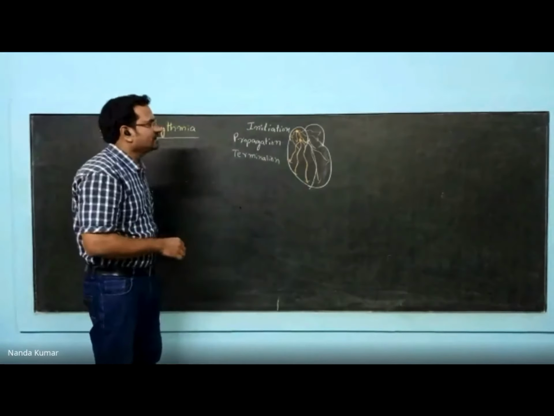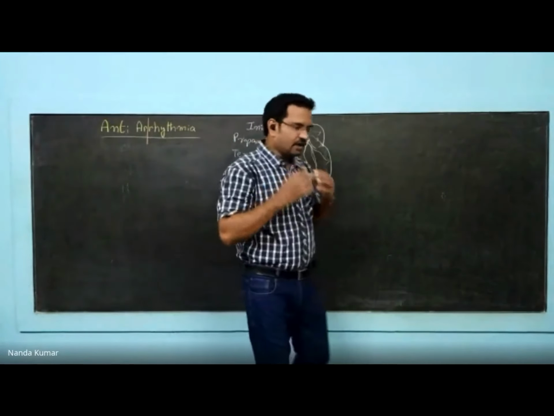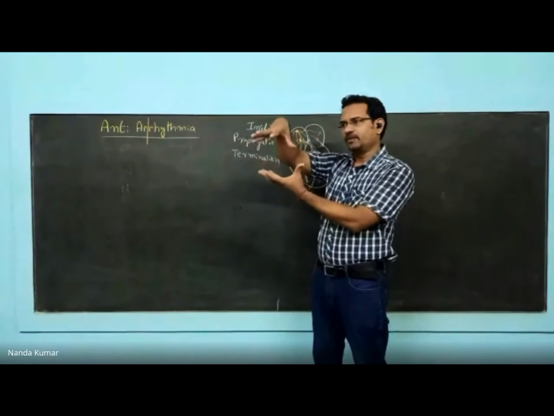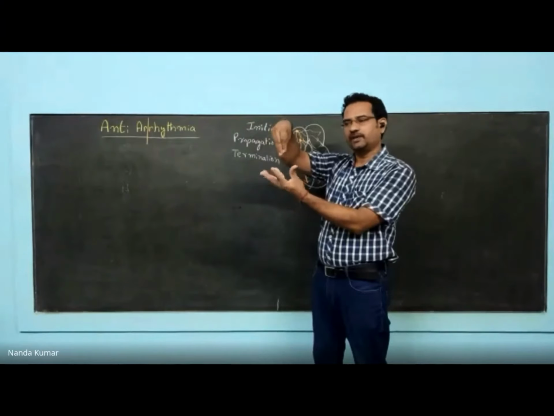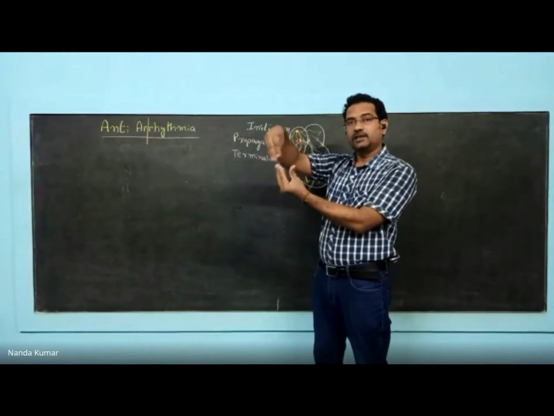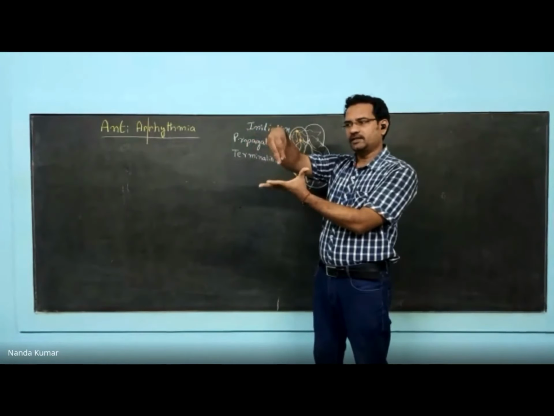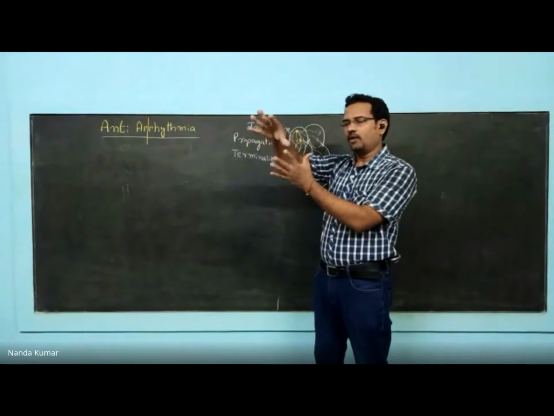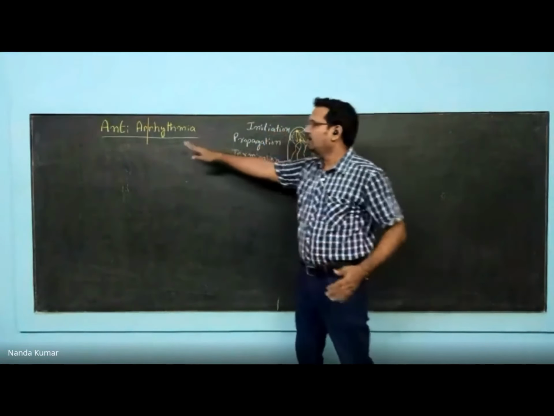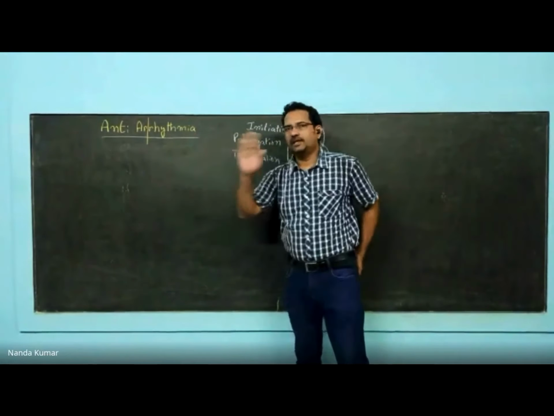So what happens is there are concerted contractions in the heart. Imagine this hand is atria, this one is ventricle. When atria contract, ventricle dilates. When ventricle contracts, atria dilate. This is the proper rhythm of the heart. It is coordinated. When atria are contracting, ventricle is relaxing. When ventricle is contracting, atria are dilating. This is how it happens. Now, any difference or error in this rhythm is called arrhythmia. So arrhythmia means error in rhythm.